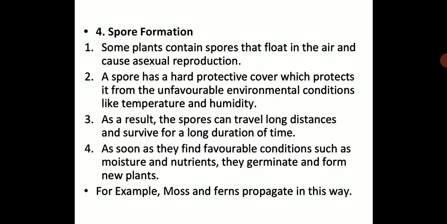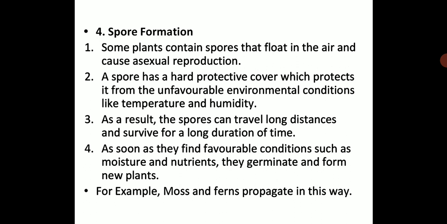So some plants contain spores that float in the air and cause asexual reproduction. A spore has a hard protective cover which protects it from unfavorable environmental conditions like temperature and humidity, when you have a very high temperature, or very low temperature, or a very high humidity. So as a result, the spores can travel long distances and survive for a longer duration of time.